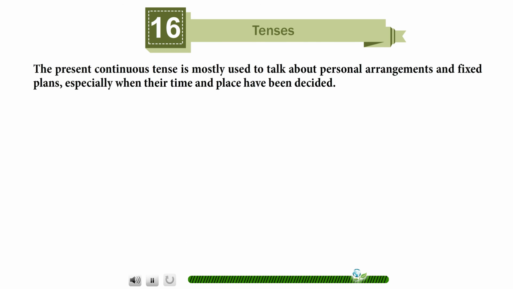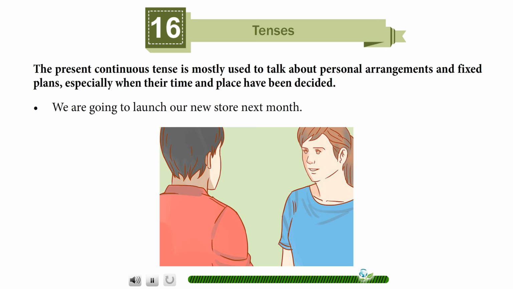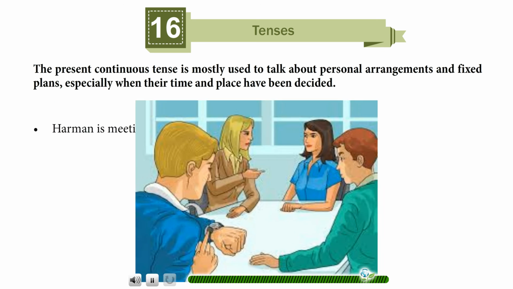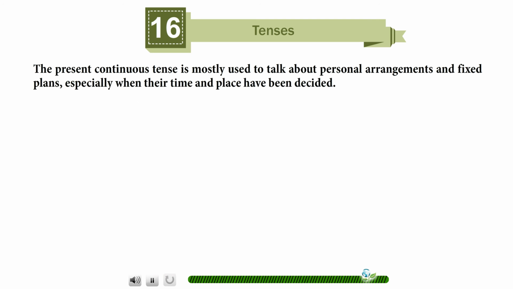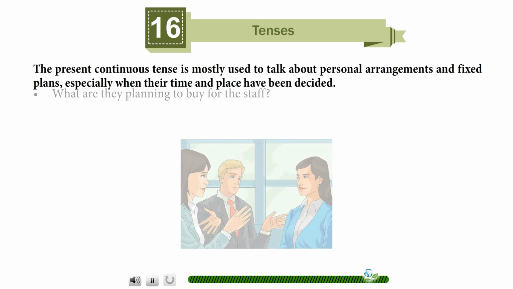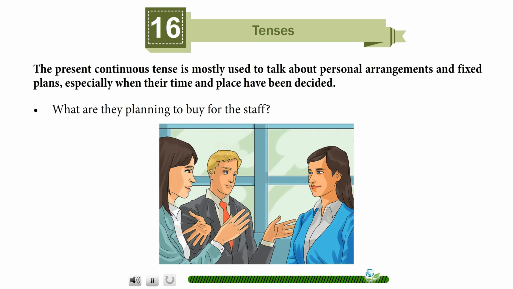The present continuous tense is mostly used to talk about personal arrangements and fixed plans, especially when the time and place have been decided. We are going to launch our new store next month. Harman is meeting Divya tomorrow. What are you doing this evening? What are they planning to buy for the staff?